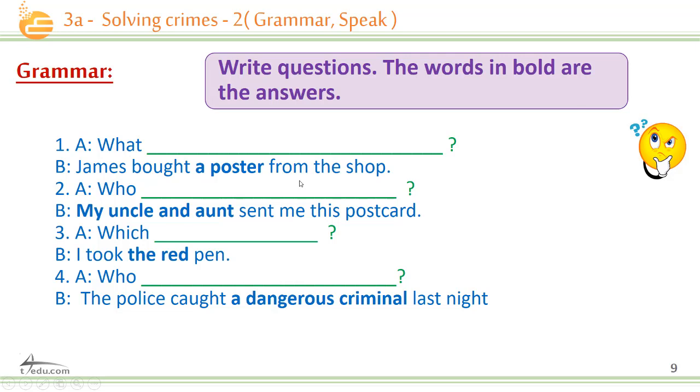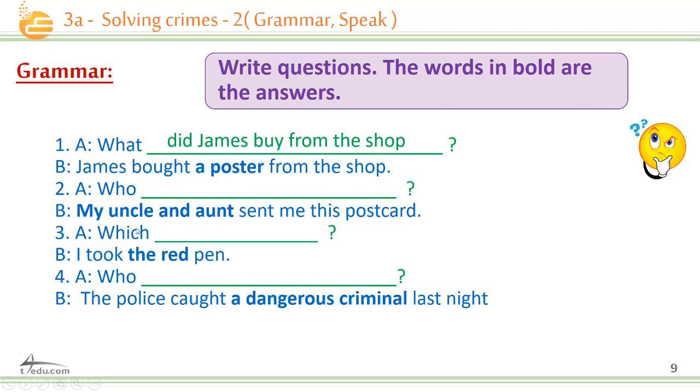James bought a poster from the shop. So we're asking about the object, so we're going to have an auxiliary verb. So we're going to say, what? Because here we have a past tense verb, the suitable auxiliary verb is did. What did James buy from the shop? Very good.